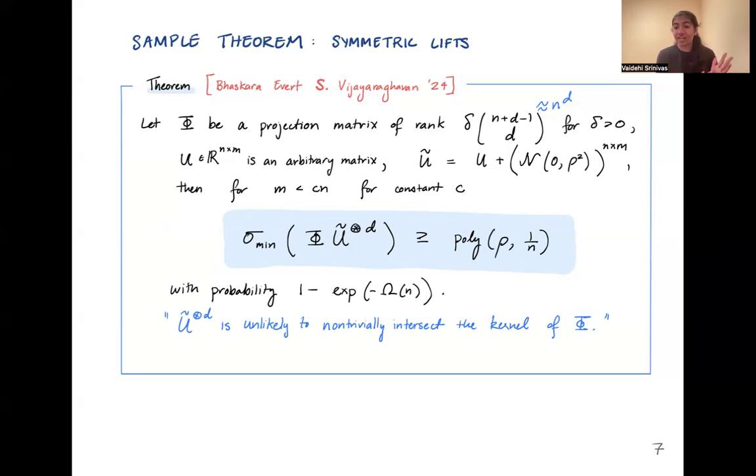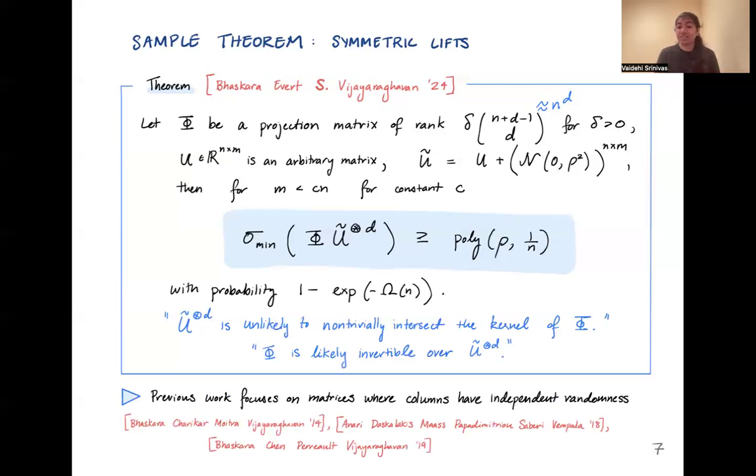But remember that phi was an arbitrary projection matrix. So the kernel of phi is an arbitrary subspace. So this lines up with the definition that I gave you on the previous slide. Another way to interpret this kind of statement is to say that phi is likely invertible over this U tilde tensor d times. So phi is not invertible over the ambient space. It's rank deficient, we know that. But over this low dimensional subspace, we should expect that it actually is invertible. And this actually ends up having nice algorithmic implications that we explore more in this work.